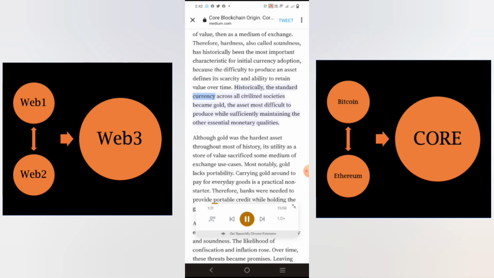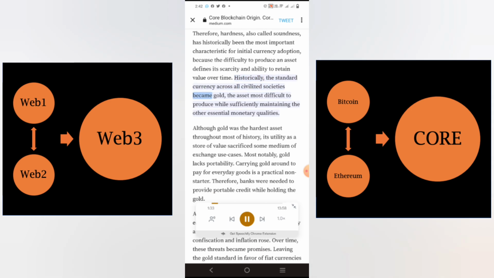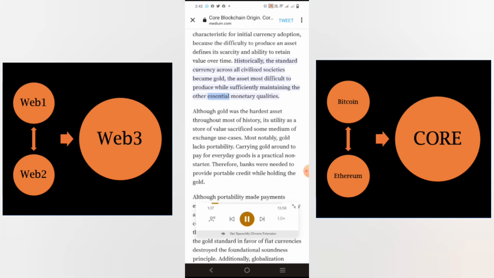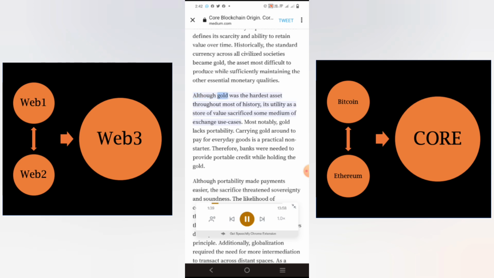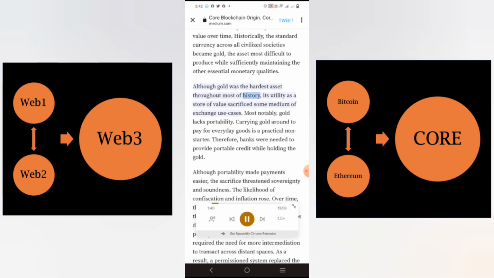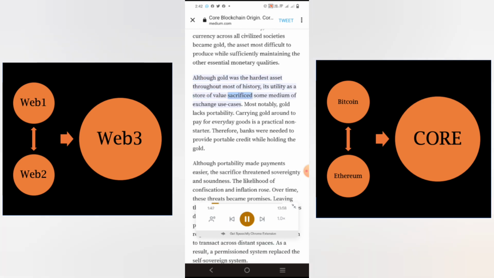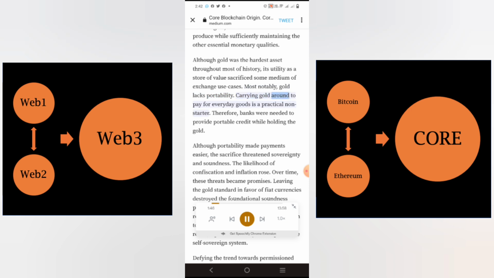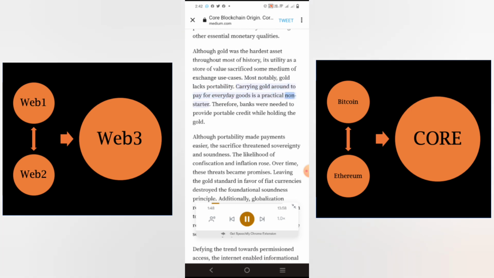Historically, the standard currency across all civilized societies became gold, the asset most difficult to produce while sufficiently maintaining the other essential monetary qualities. Although gold was the hardest asset throughout most of history, its utility as a store of value sacrificed some medium of exchange use cases. Most notably, gold lacks portability. Carrying gold around to pay for everyday goods is a practical non-starter.